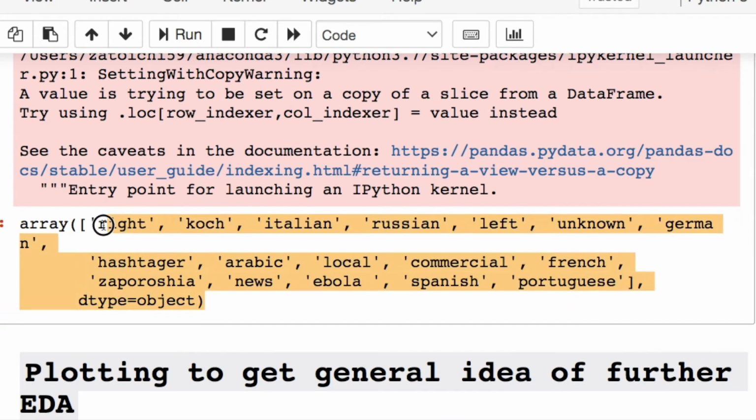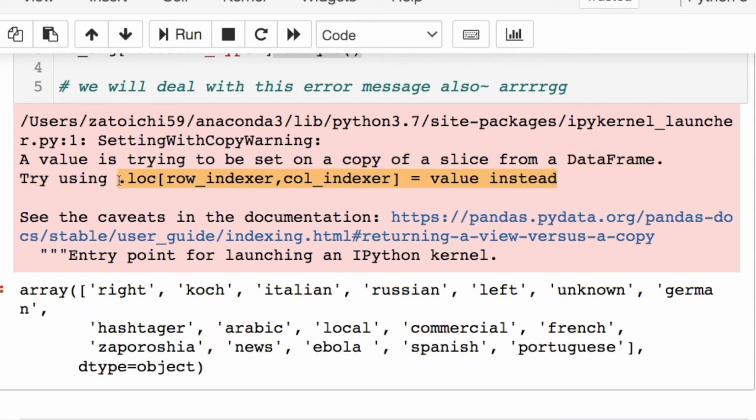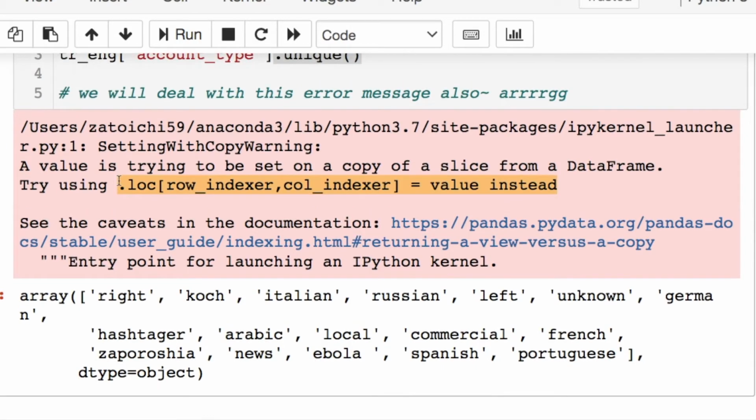We notice that they're saved. But we get this goofy kind of error, and it's because of the way that I'm doing this. You can read the documentation. It wants me to do a .loc, but I'm not really concerned with that. So instead, I'm going to show you an error handling to deal with this.